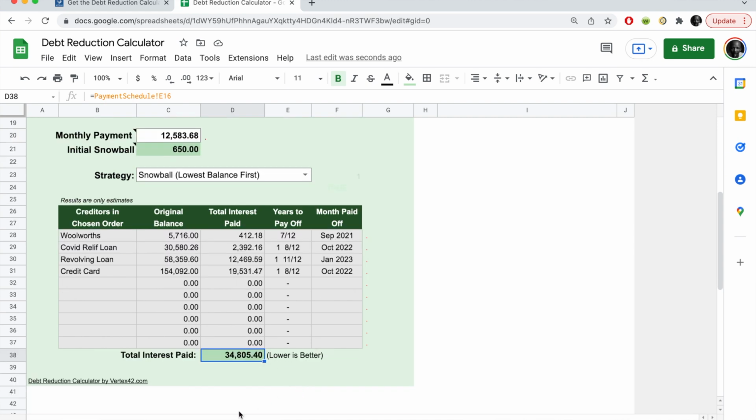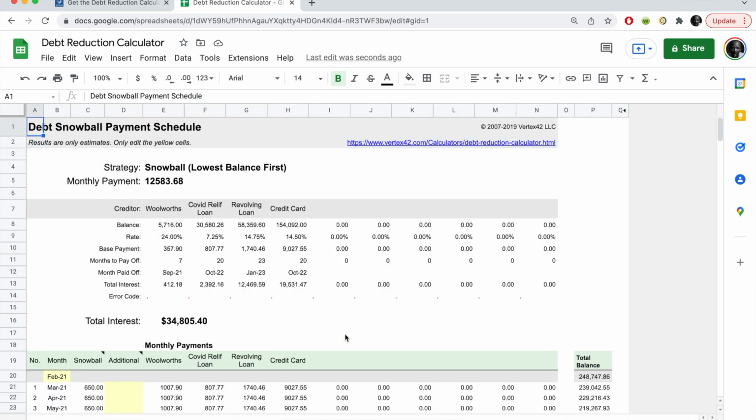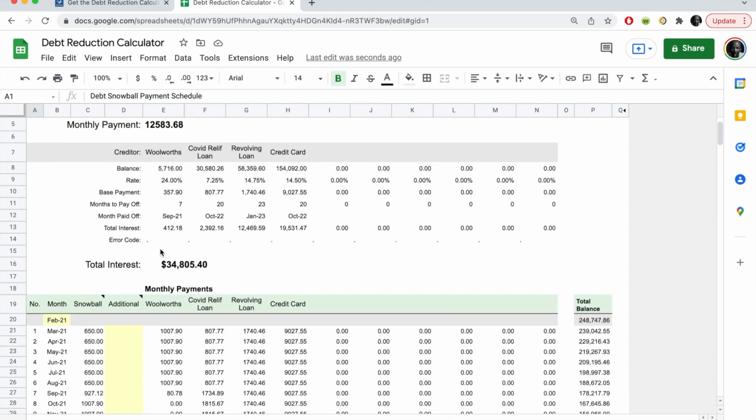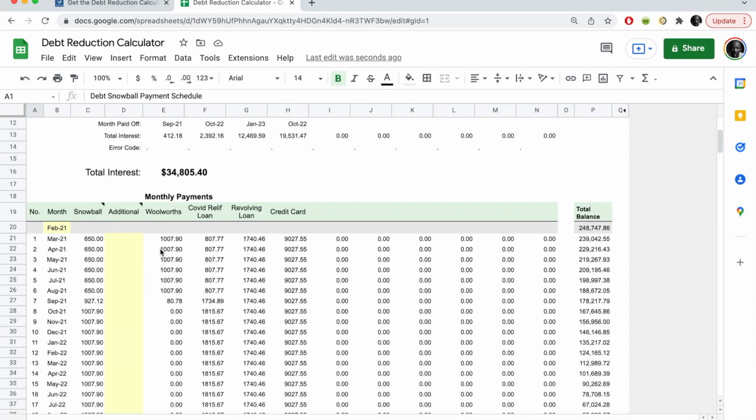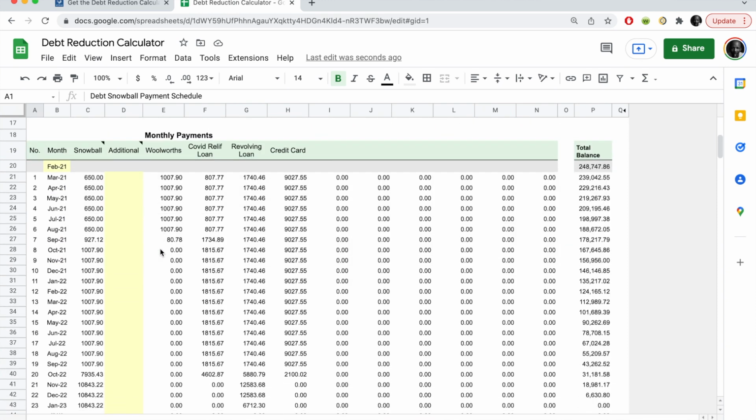In the next tab down here, you will see the repayment schedule, which breaks down what you're going to be paying. And I'm going to jump straight here. You will see that here the 650 Rand is added to the 300 and something Rand that I pay on the Woolworths account to show how much we're going to be paying until it's paid off. The other amounts would still maintain their minimum monthly repayment.